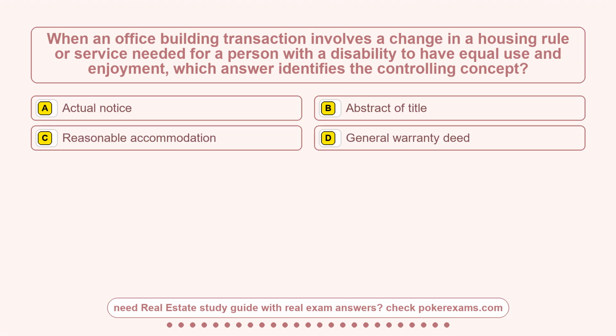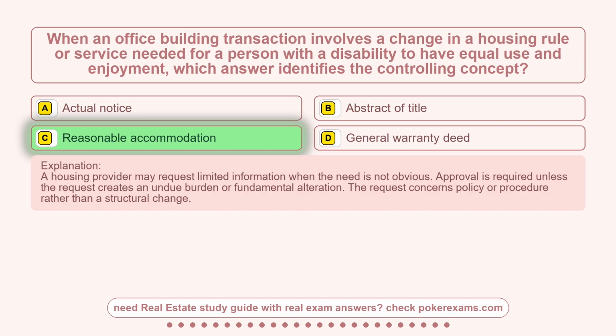Question 7. When an office building transaction involves a change in a housing rule or service needed for a person with a disability to have equal use and enjoyment, which answer identifies the controlling concept? Option A, actual notice. Option B, abstract of title. Option C, reasonable accommodation. Option D, general warranty deed. The correct answer is option C, reasonable accommodation.